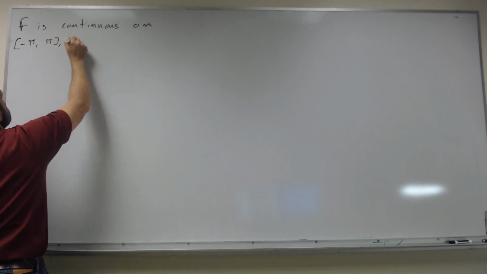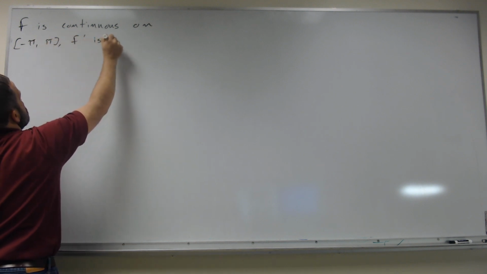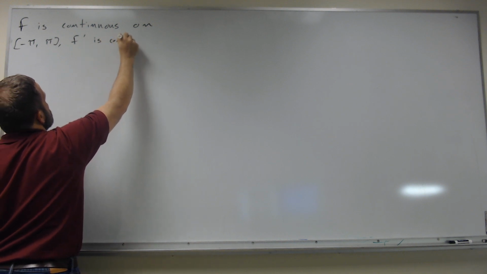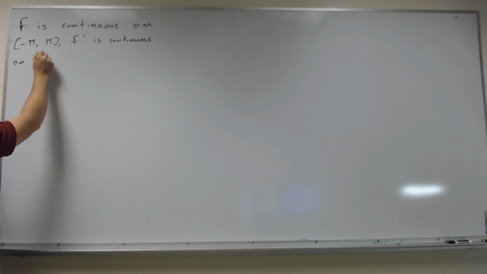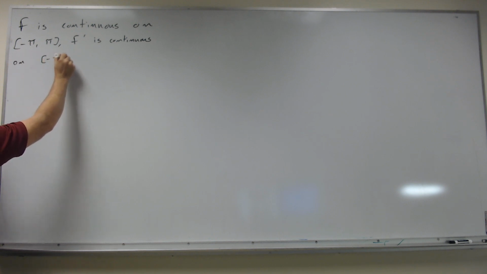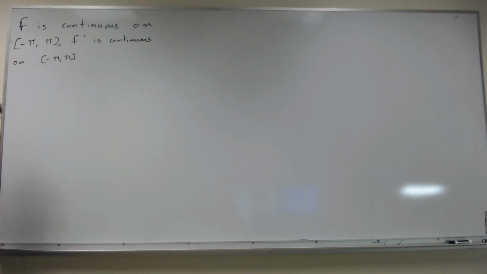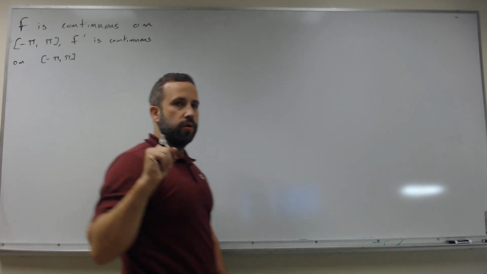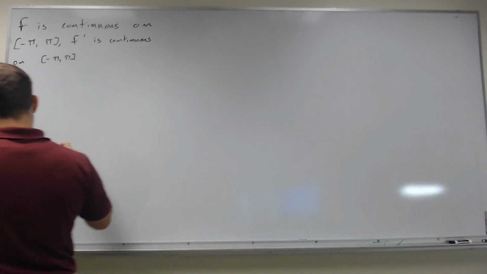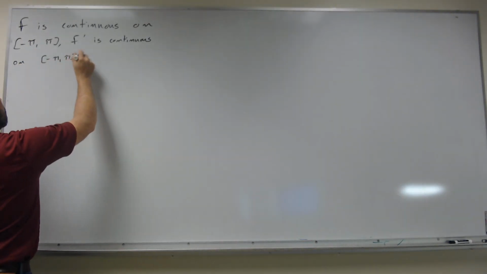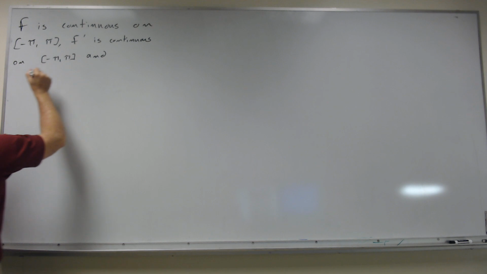Its derivative is continuous on minus pi to pi. And really what we want is for it to also be periodic. So the thing that we really need to be true is that we need to have